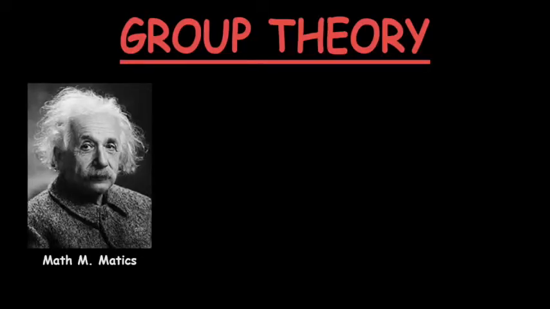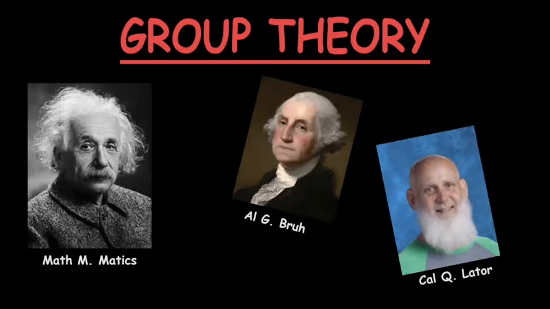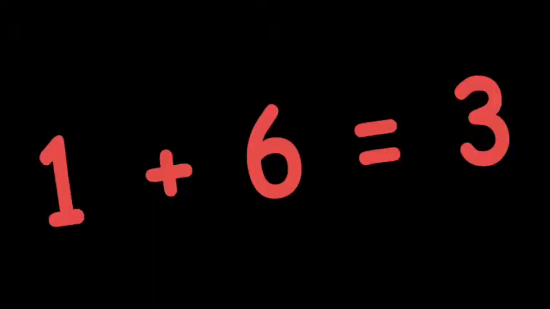Group theory was invented by Math M. Maddox in 1764 when he got really drunk with his buddies Algebra, Calculator, and Tom Hanks and decided to make 1 plus 6 equal to 3. What?